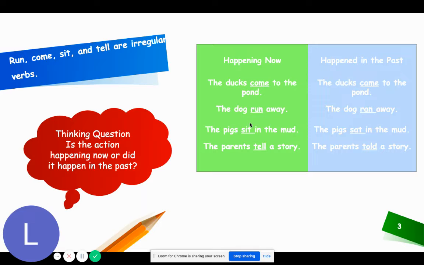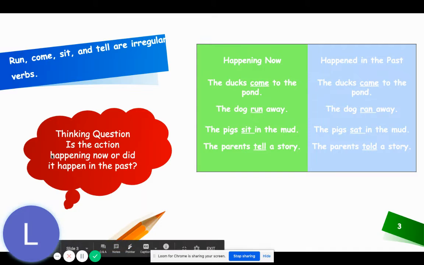The pigs sit in the mud. Sit is the irregular verb. If you want to write it using the past tense verb, you will have to write, the pigs sat in the mud. Sit, sat. The parents tell a story. Tell is the irregular verb. If you want to write it in the past tense, you will have to write, the parents told a story. Tell, told.